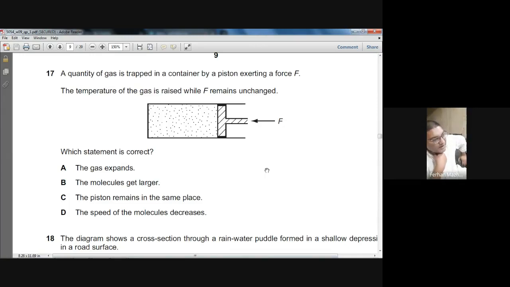The molecules get larger? The molecules don't get larger. The piston remains in the same place? That is not possible. The speed of the molecules decreases? He says the temperature of the gas is raised. When you raise the temperature of the gas, the speed of the molecules should increase. So A can be the best answer. The gas expands. So A is the choice.